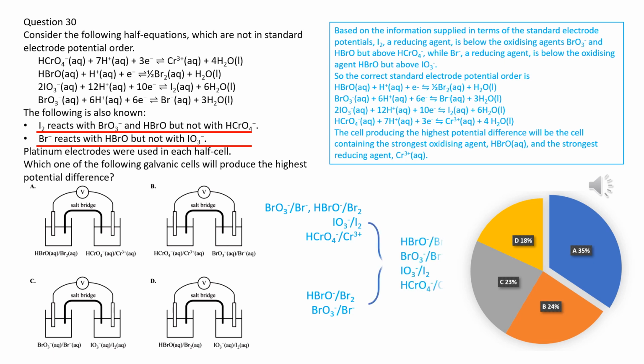So, the order of potential is, from highest to lowest, BrO-/Br2, BrO3-/Br-, IO3-/I2, CrO4 2-/Cr3+. The cell producing the highest potential difference will be the cell containing the strongest oxidizing agent, BrO-(aq), and the strongest reducing agent, Cr3+, and A is correct.